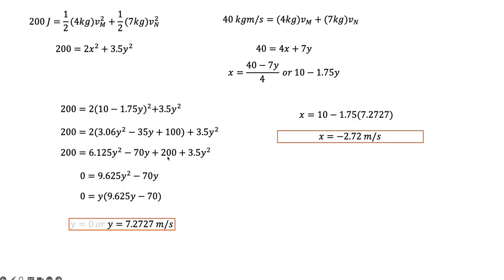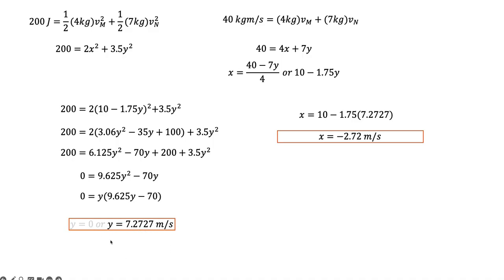And I've got this 200 over here and this 200. When I subtract that over, that normally doesn't happen. It just did, I just picked some numbers that, anyways. So now I've got 0 equals this. I can factor the y out. And so y is either going to be 0 or 7.27.